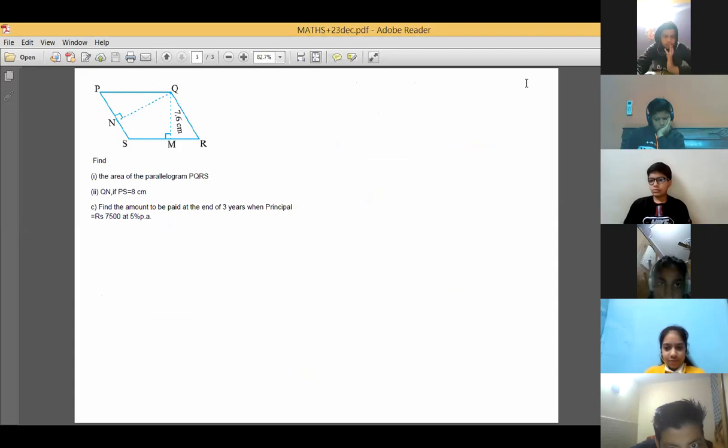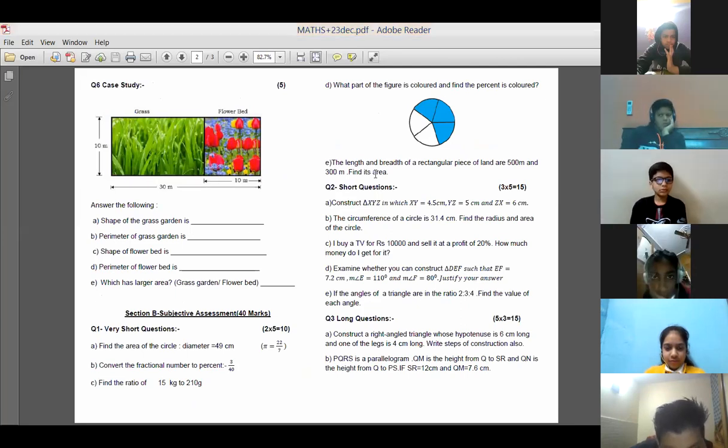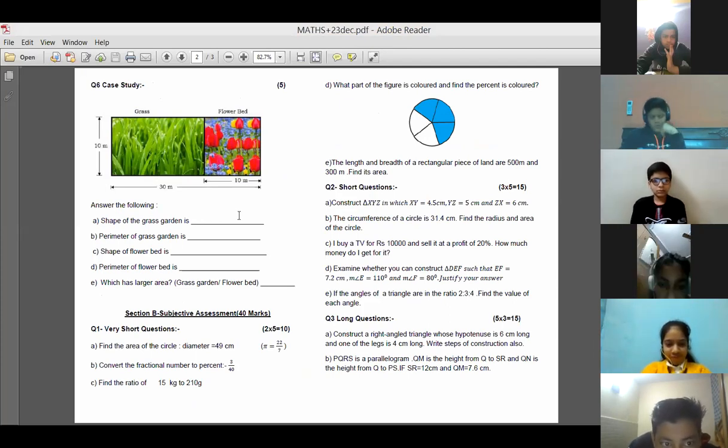Second page. Case study. So what is the shape of the grass garden over here? What is the shape of the grass garden here? Rectangle. That's right, Mukul. So the answer will be rectangle here. That's right, Mahi, Vedang.